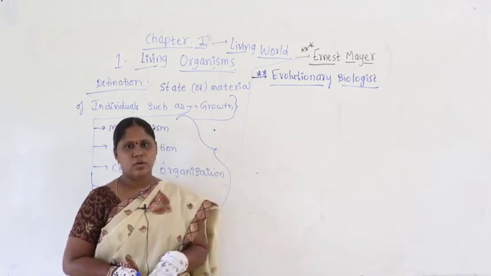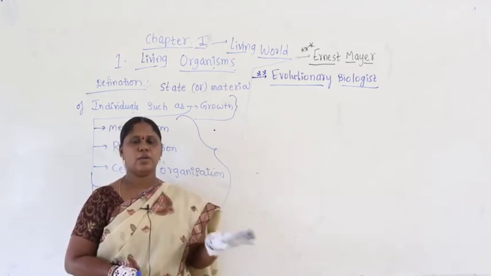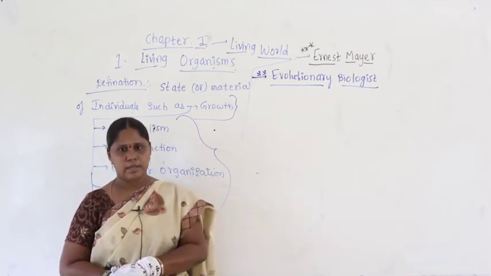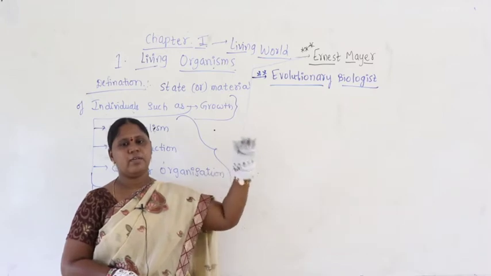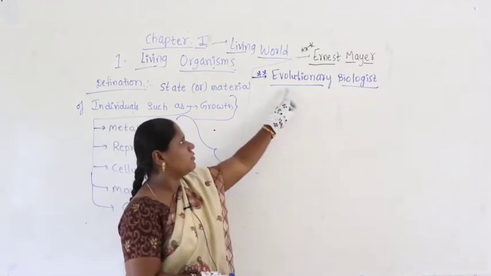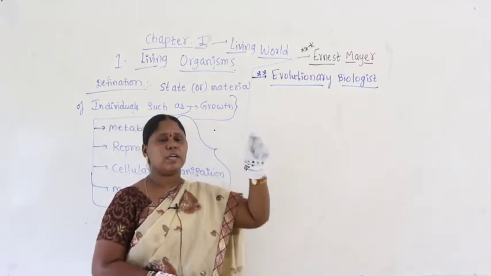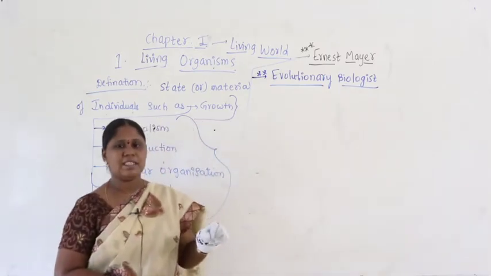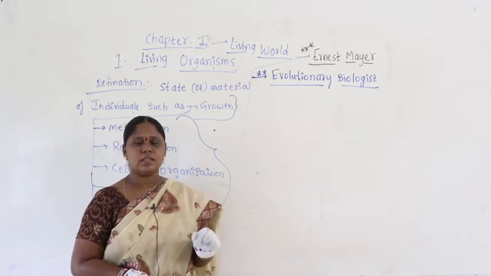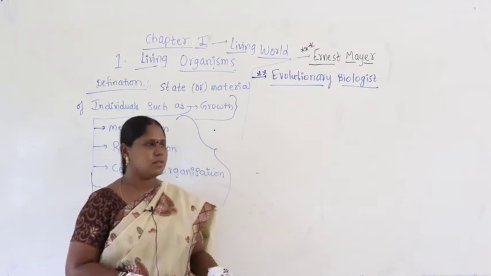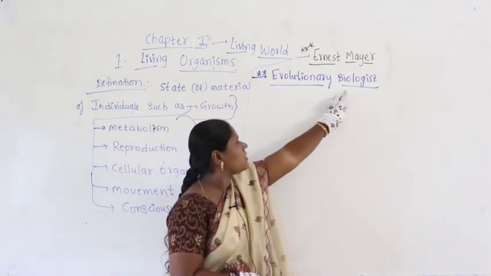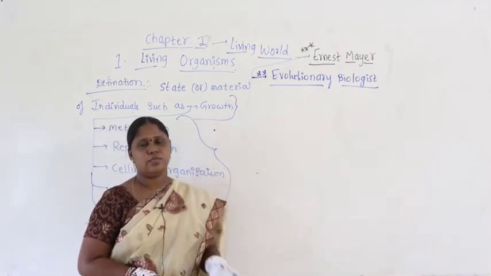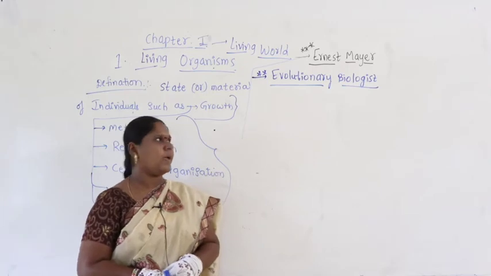What is evolution? The development of multicellular eukaryotic organisms from the primitive unicellular organisms. The slow gradual development itself is called evolution. The scientist who studies living organisms is called a biologist. Bio means life. So, when the scientist studies the life of living organisms, it is called a biologist. One who also studies evolution is referred to as an evolutionary biologist.